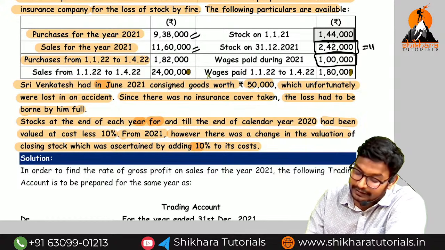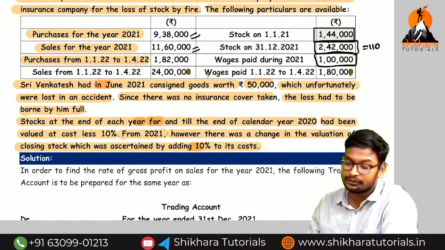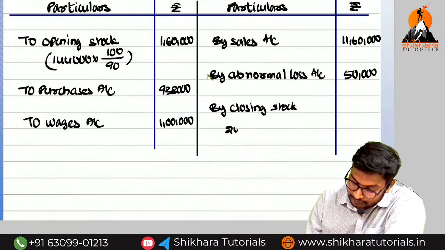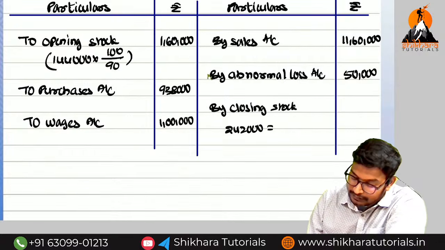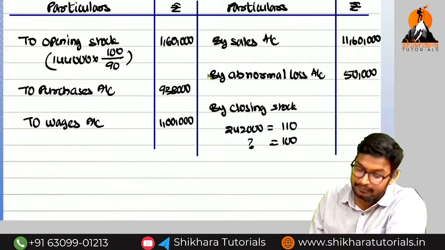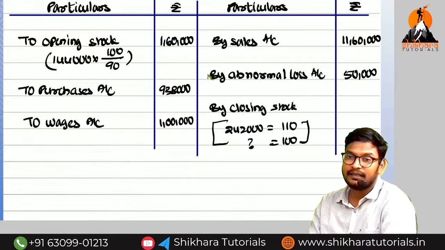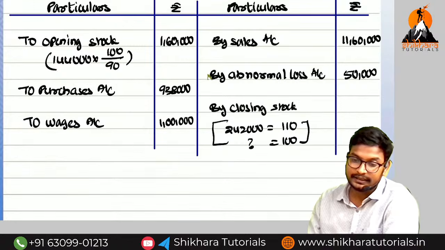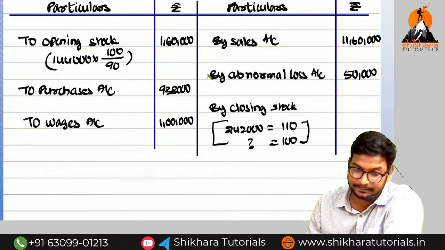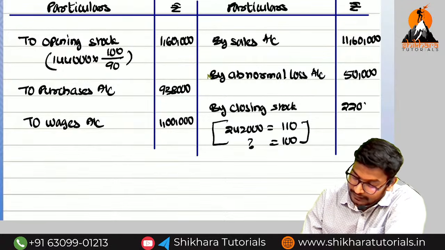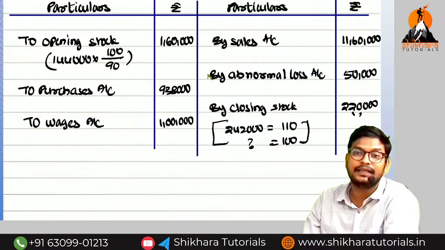2,42,000 is equal to 110 or 100, amma? 2,42,000 is equal to 110. So for us, how much do we require? 100. That means what do we need to do, amma? We need to cross multiply. So how much are we getting, amma? 2,42,000 into 100 divided by 110. 2,20,000. So we are going to value it only at 100.